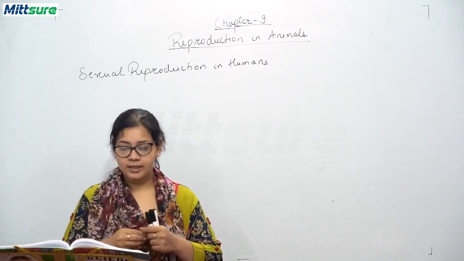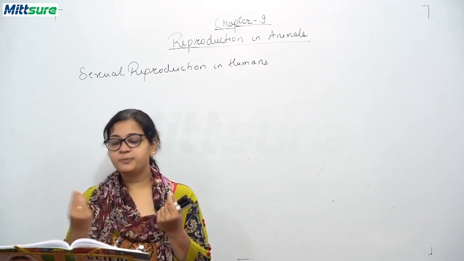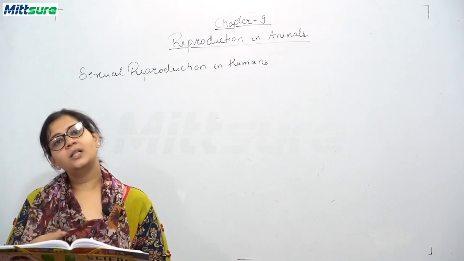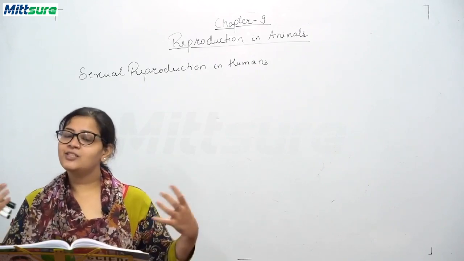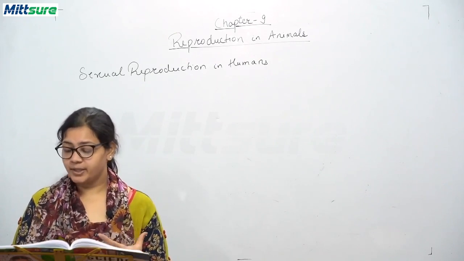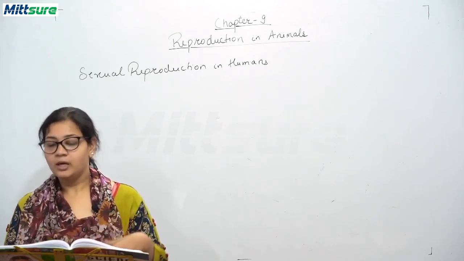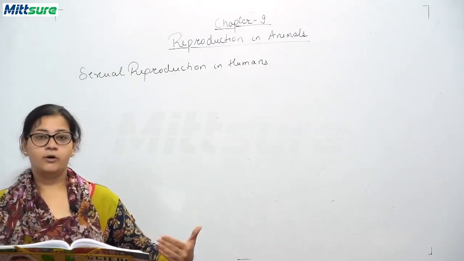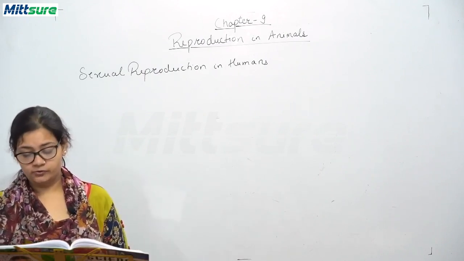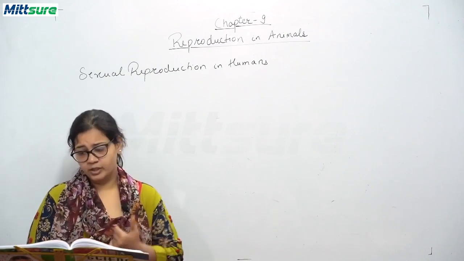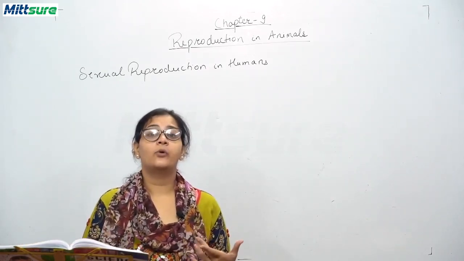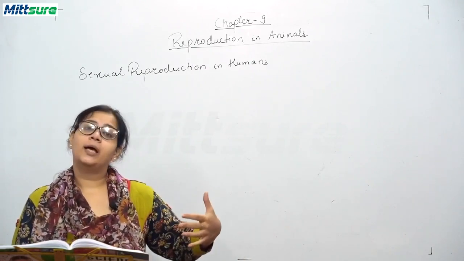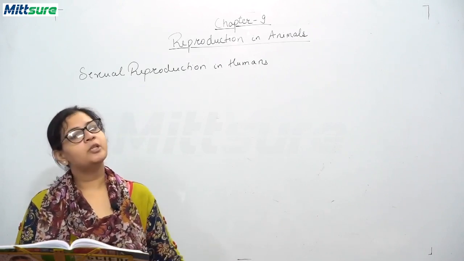So what happens is that in the oviducts, the egg is there. When the sperms reach there, the nuclei of the sperm and the egg fuse to form a single nucleus. And so the fertilized egg, or zygote, is produced in the fallopian tubes. And when a zygote is produced, it begins the process of development of a new individual. Okay. So next we will be talking about the development of the embryo. What is an embryo? When the zygote develops, when it is in the developing stage, we call it an embryo.